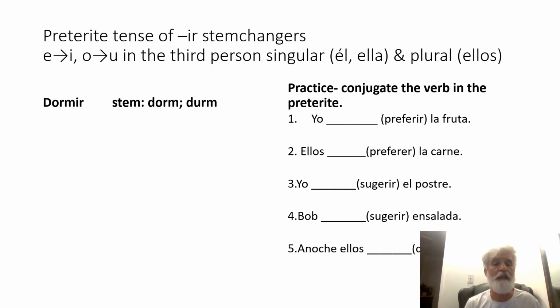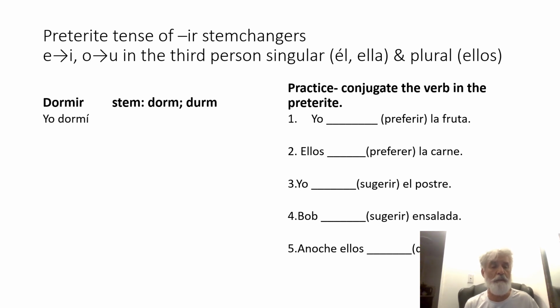We're going to have our regular stem, dorm, and our new stem, durm. In the case of IR verbs in the preterite, the O will go to U. In the case of IR verbs that have an E, the E went to I, and now we have just one verb in this category, just learn it. The O goes to U in the preterite. In the present tense, the O went to UE, but we're not in the present tense now, we're in the preterite.